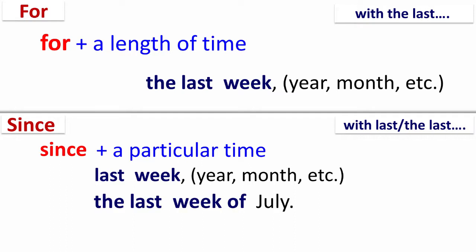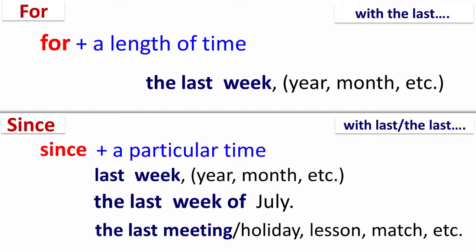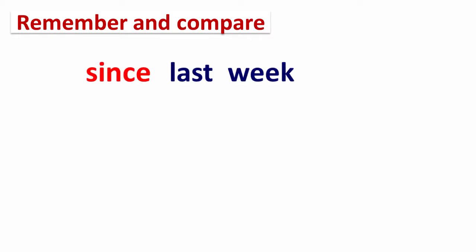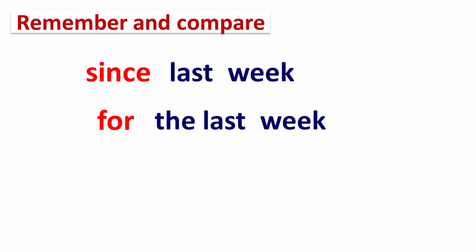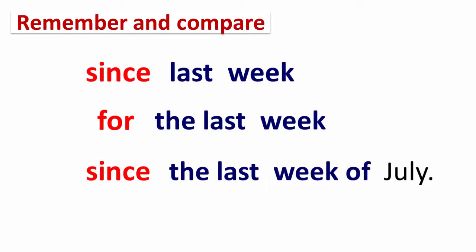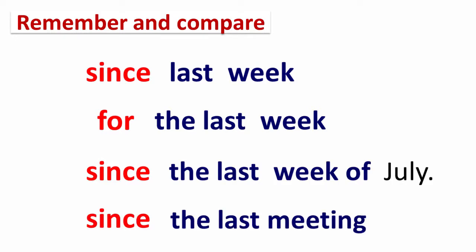Since is followed by the last, which is followed by a noun referring to an action or event, not a period of time. For example, since the last meeting, since the last holiday, since the last lesson, since the last match, etc. Now, remember and compare. Since last week, for the last week, since the last week of July, since the last meeting.